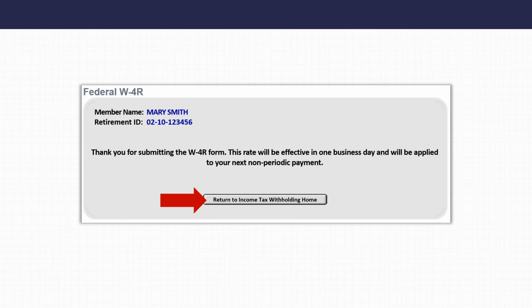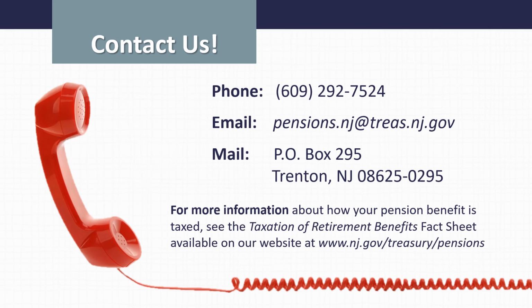A confirmation message will appear indicating your Federal Form W-4R has been submitted successfully. Click the Return to Income Tax Withholding button to return to the Income Tax Withholding page, or click the Home button at the top of the page to exit the application and return to the Retired MBOS homepage.